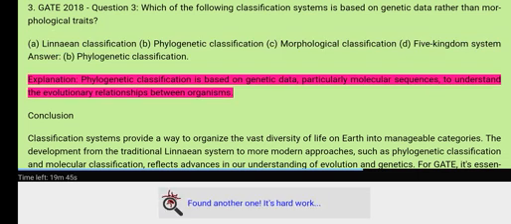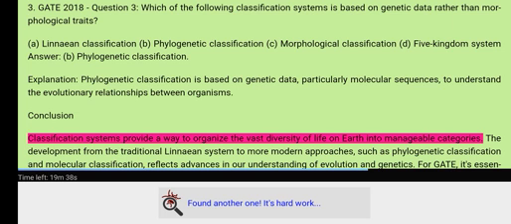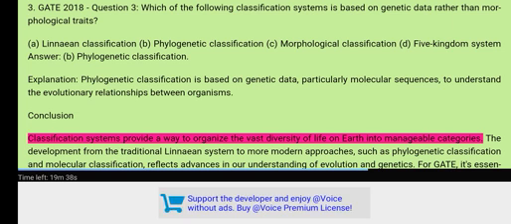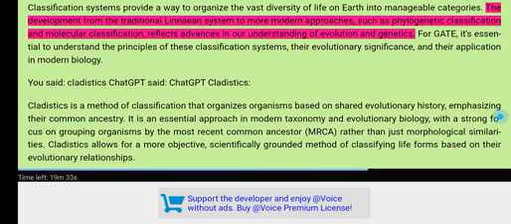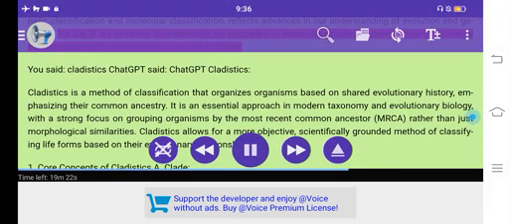Phylogenetic classification is based on genetic data, particularly molecular sequences, to understand the evolutionary relationships between organisms. Conclusion. Classification systems provide a way to organize the vast diversity of life on Earth into manageable categories. The development from the traditional Linnaean system to more modern approaches, such as phylogenetic classification and molecular classification, reflects advances in our understanding of evolution and genetics. For GATE, it's essential to understand the principles of these classification systems, their evolutionary significance, and their application in modern biology.